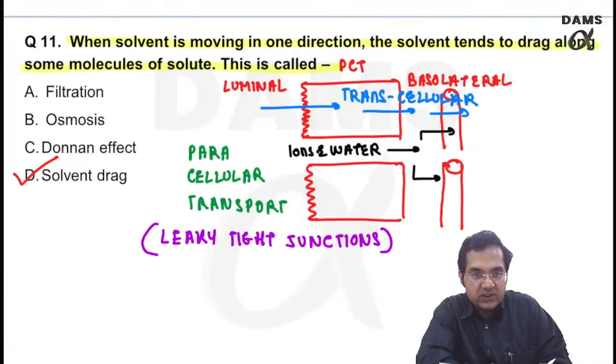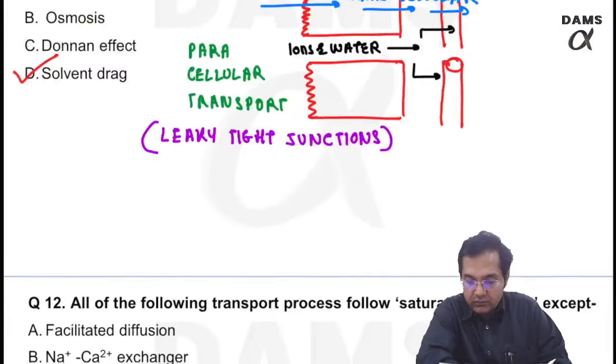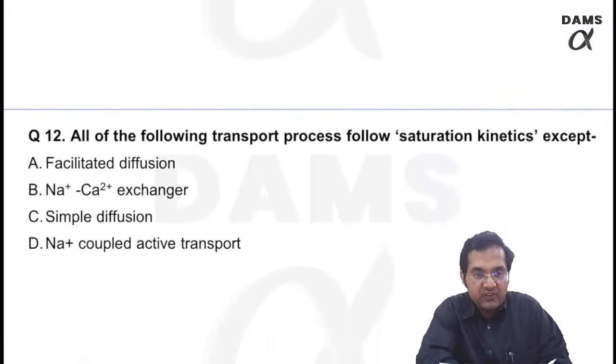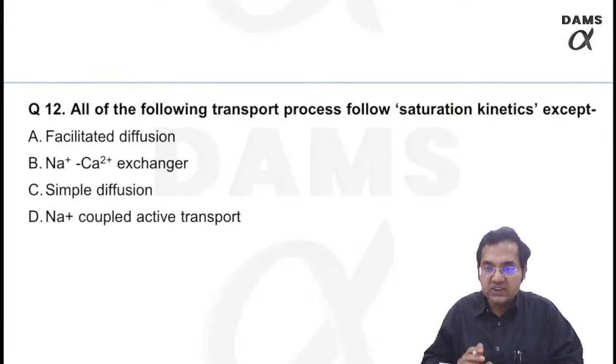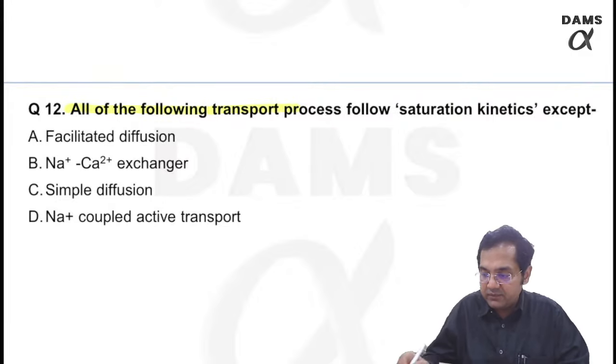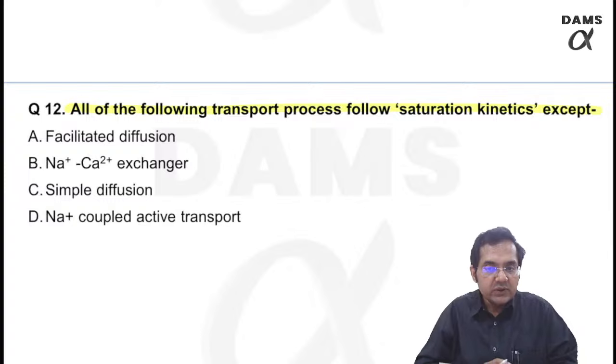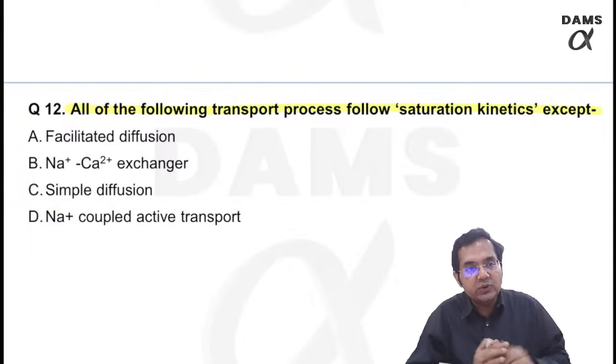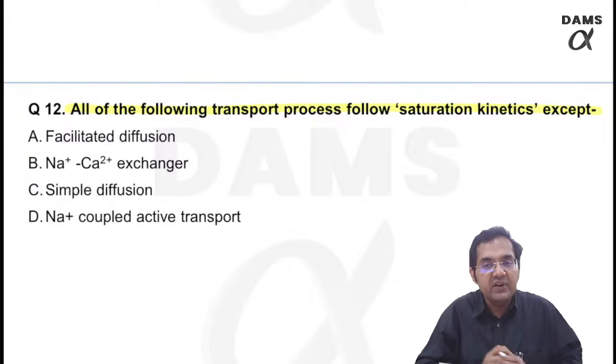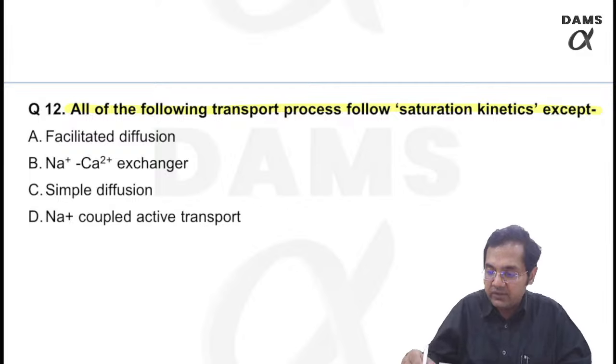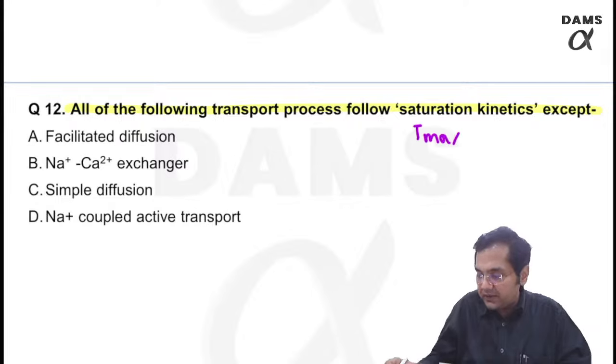Moving to question number 12. All of the following transport processes follow saturation kinetics except. Saturation means that they will get saturated or their maximum rate will be achieved, right? Something known as transport maxima, T max.